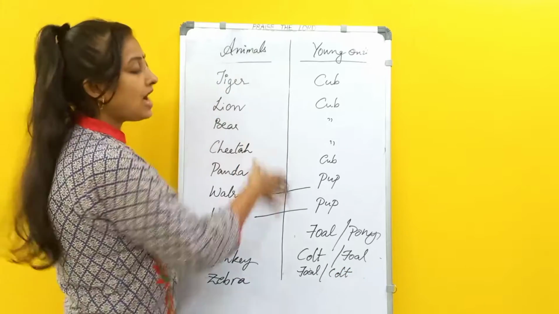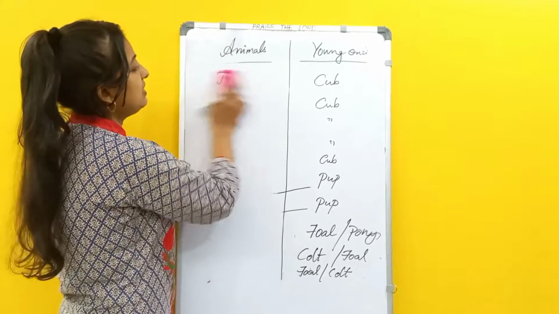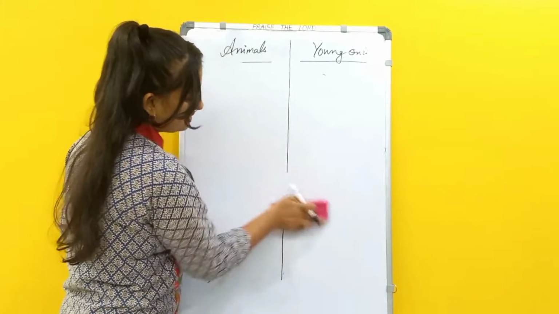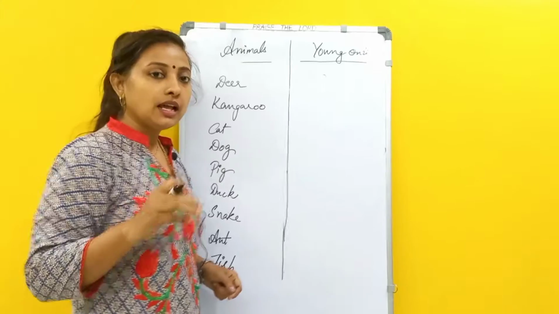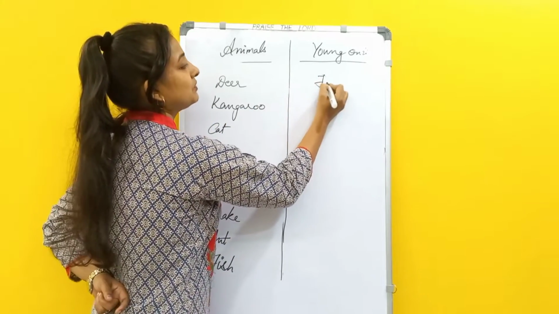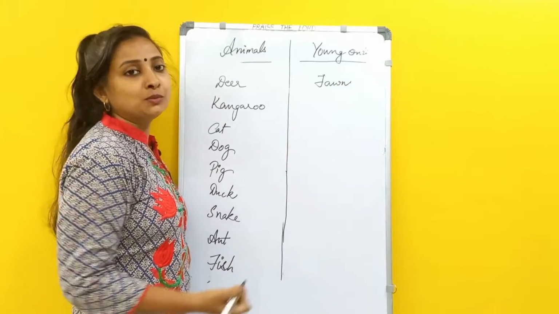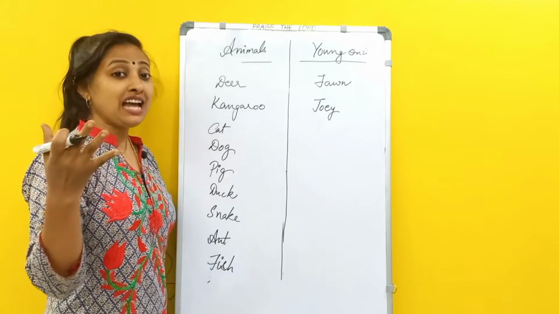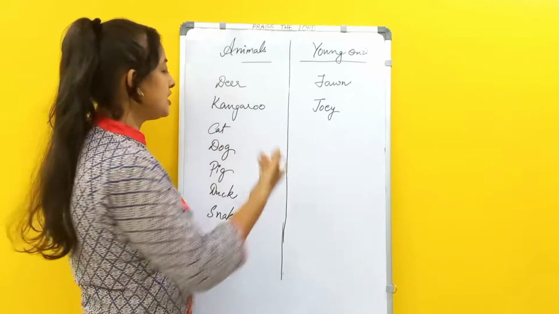Okay, so this is how animals and their young ones are named. Some more which we generally come across, we will see, and with that we will end this topic of animals and their young ones. So just a few more seconds again. Okay, welcome back. These things also you might be knowing. Fawn, what is the young one of a deer called? Fawn. Young one of a kangaroo is called a joey. Even the young one of a koala, that small one, is also called a joey.